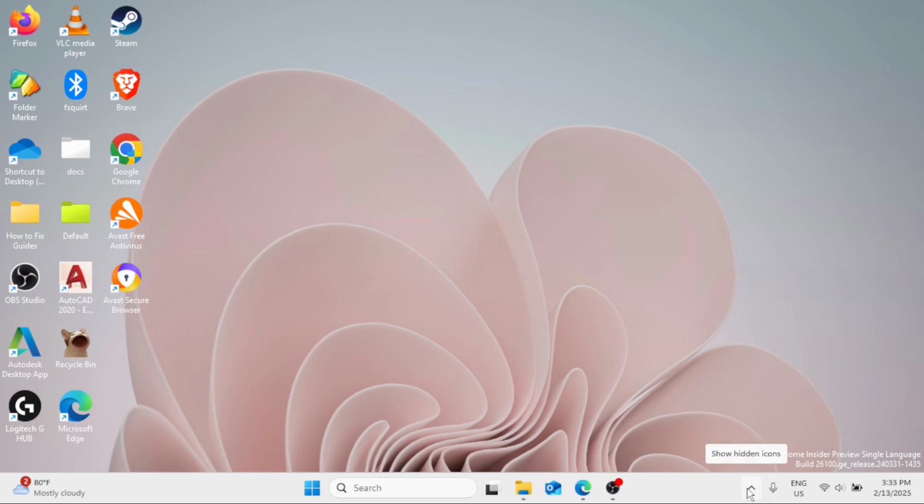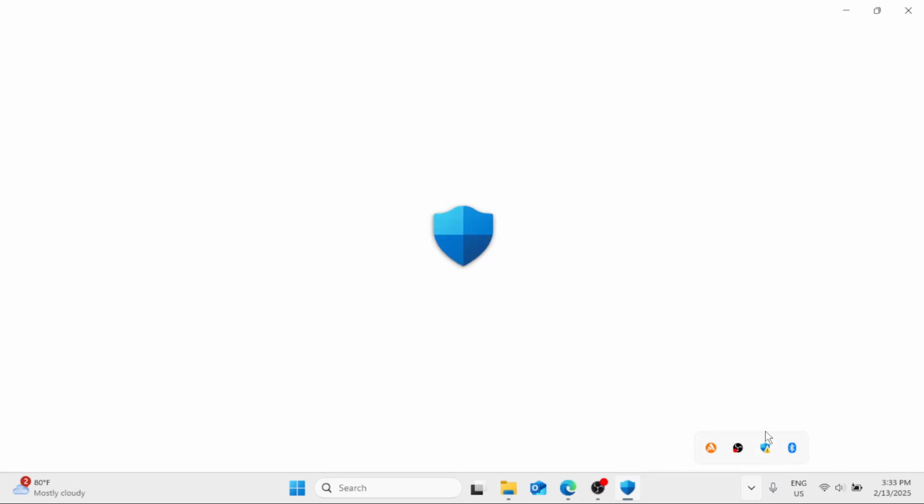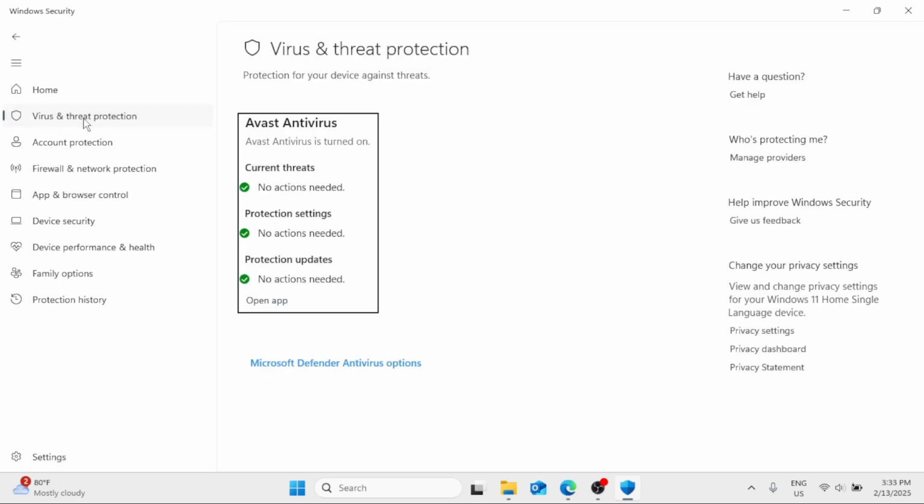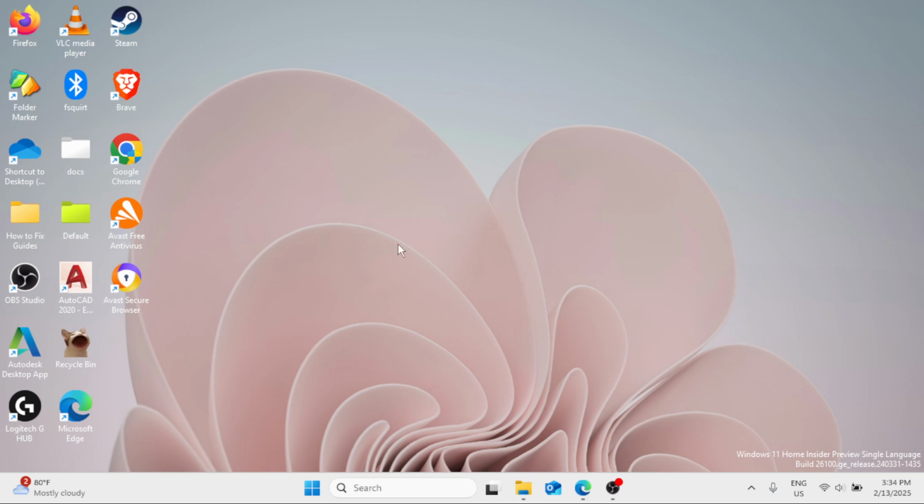Currently I am using the Avast antivirus, and you can see right here it's running in the background. Now you have to click on the Windows security, and if I click on virus and threat protection, it will state that Avast antivirus is turned on. That means I cannot use the default antivirus of my Windows, which is the Windows security. So I want to uninstall the Avast antivirus to use the Windows security. Let's go through the process.